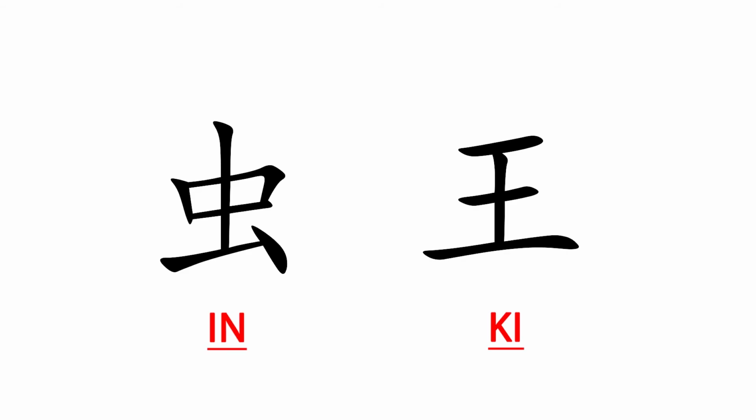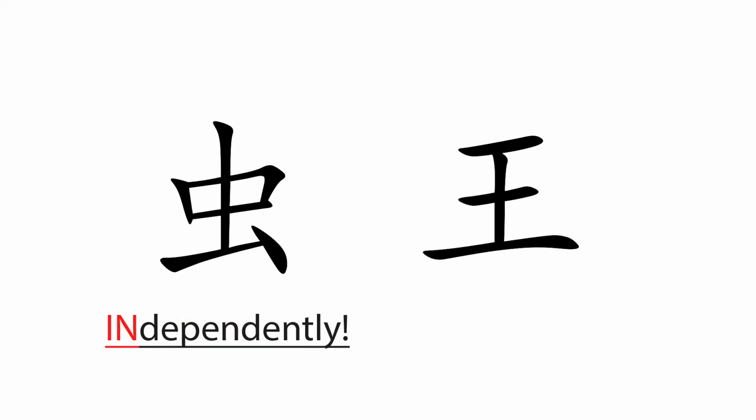And finally, here's one last example. Again, notice how the IN for this radical is the same as the IN used in the words insect and independently from the previous example. While each radical has its own set meaning, the different words you use to associate with each radical are always going to have the same two letters in common.